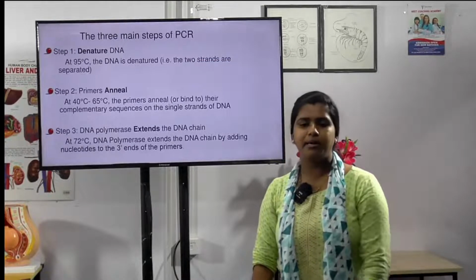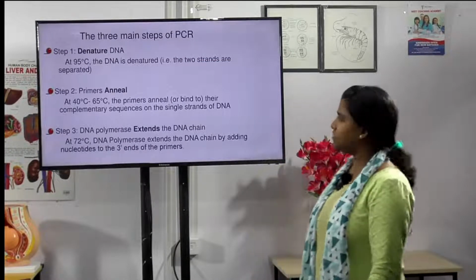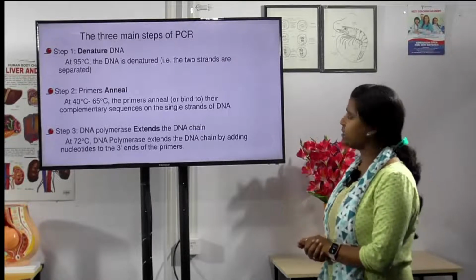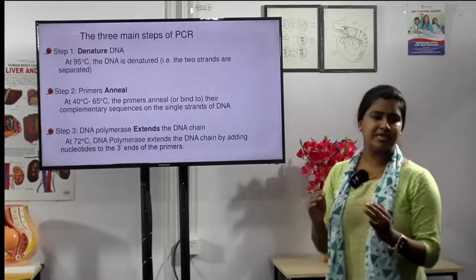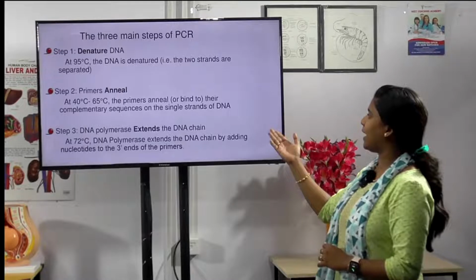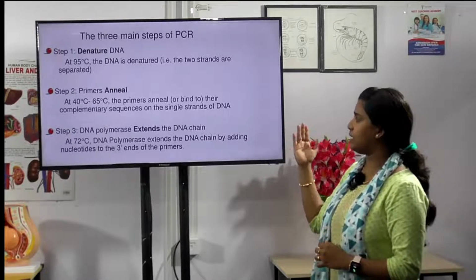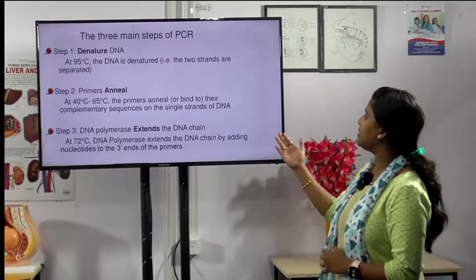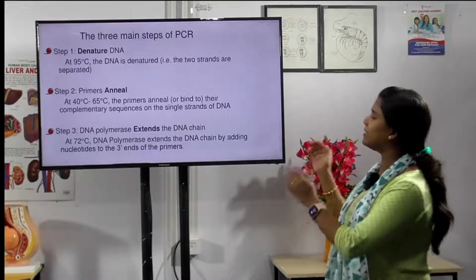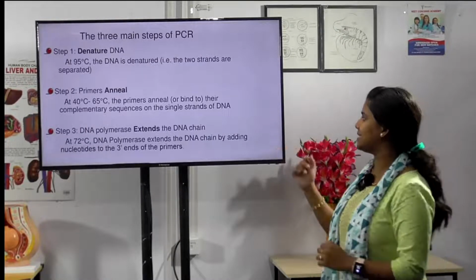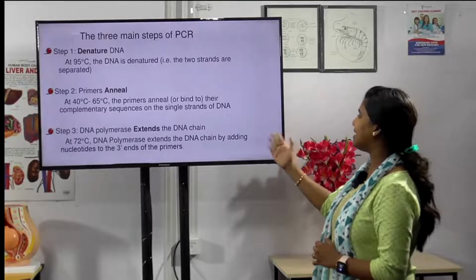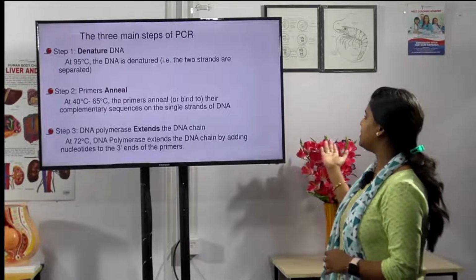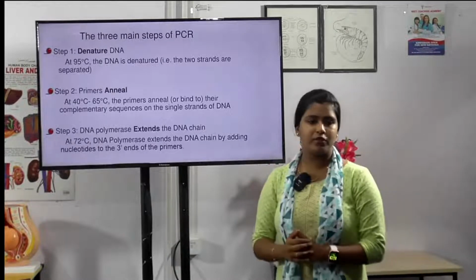Okay, these are the 3 main steps of PCR. The first step is to denature the DNA at 95 degrees Celsius, where the DNA is denatured, that is the 2 strands are separated. The second step is primer annealing at 40 to 65 degrees Celsius, where the primers anneal to their complementary sequences on the single-stranded DNA. They bind with the complementary sequence. And the last step is where the DNA polymerase extends the DNA chain at 72 degrees, adding nucleotides to the 3' end of the primers.